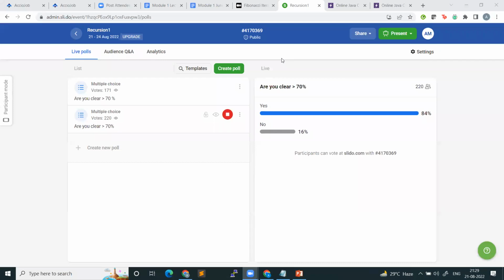So the remaining people, what I will ask you is, please take a piece of pen and paper and try to do a dry run. Try to understand what fact of n is doing. Fact of n is a magical black box. Think of it like this, for the other people. See if it helps in understanding. Fact is a magical black box.